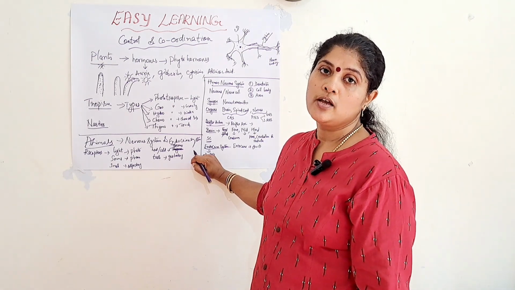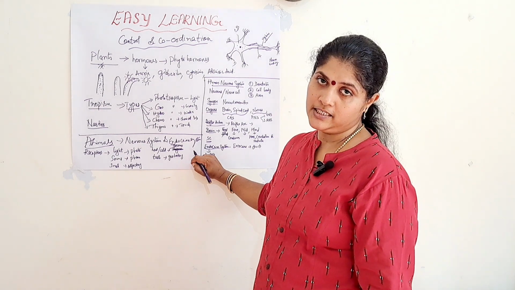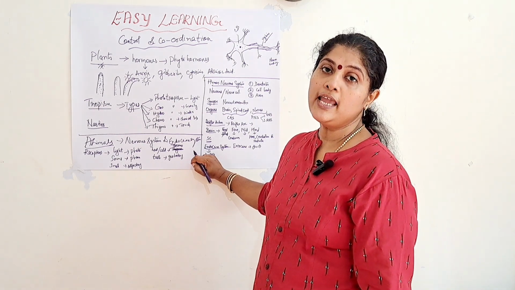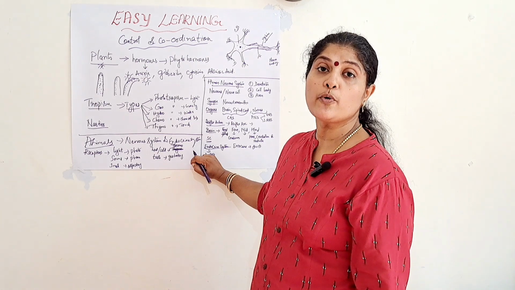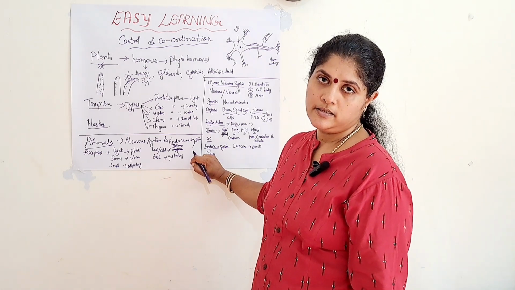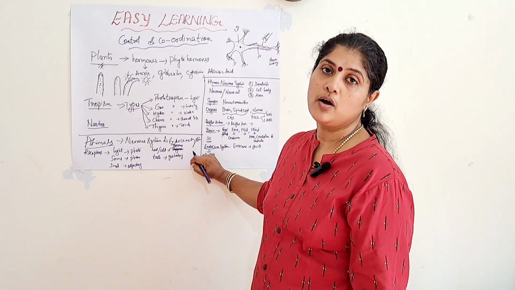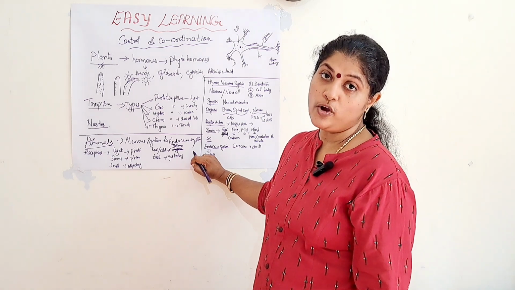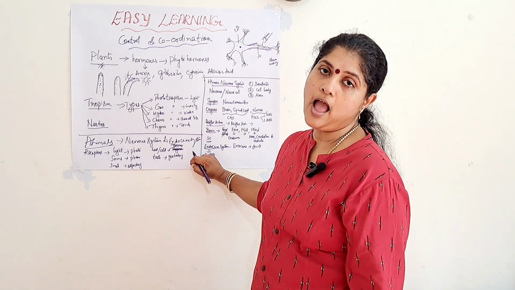Pancreatic juice comes through the pancreatic duct. Similarly, sperm is produced in the sperm duct. Ova are produced in the oviduct. So, all these have ducts.